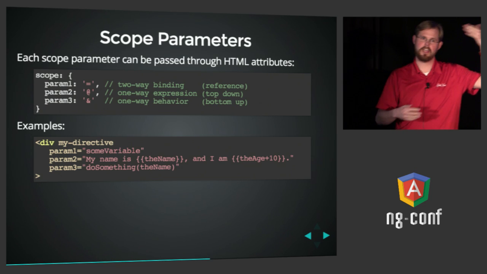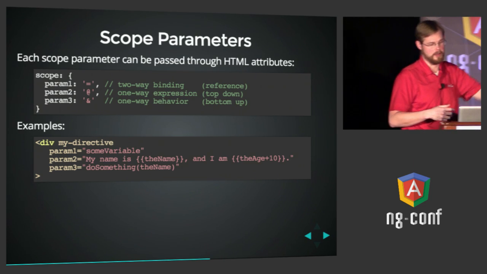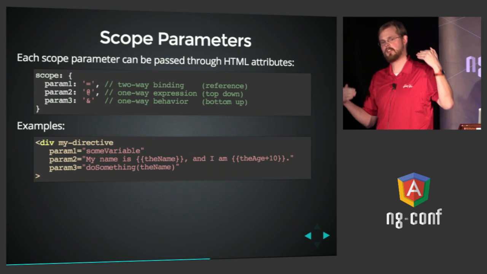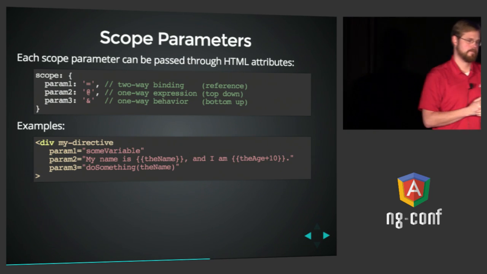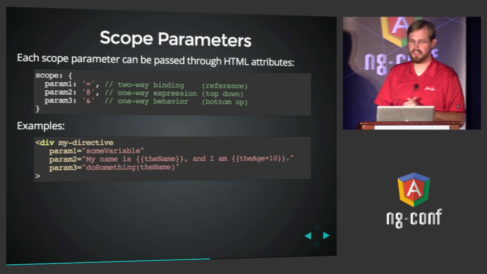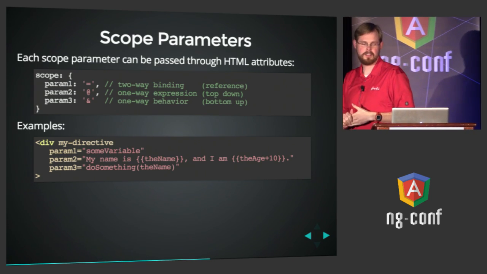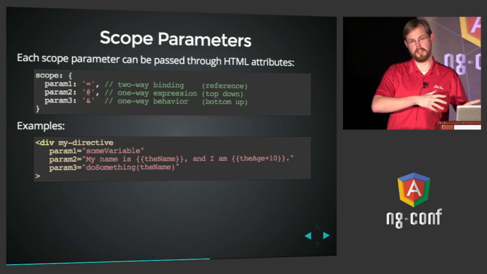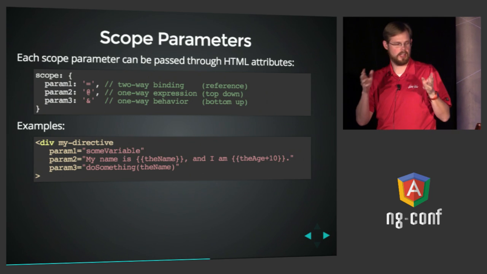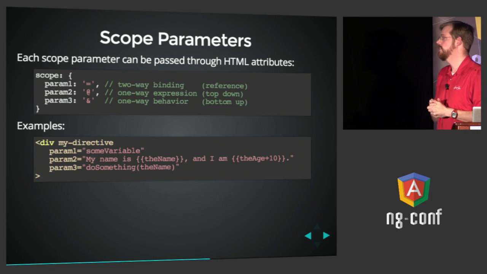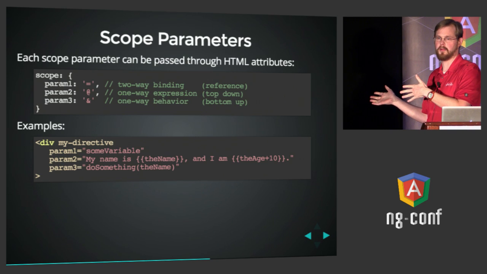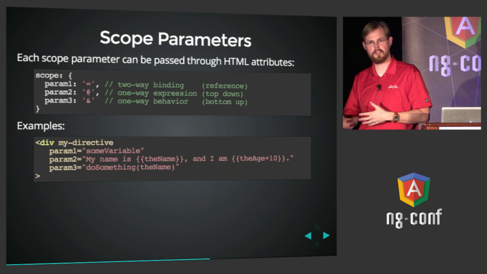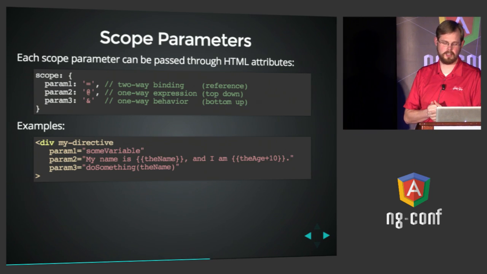So very useful for communicating between your directive and an outside caller who you don't know about. Two-way binding. Sometimes I call this a reference binding because effectively what you're doing is creating a reference to the same value. The other method is to use an @ sign, and I like to call this top-down binding. It's not even really binding, but the idea here is that the caller can specify a string that has interpolatable values inside of it. You see an example down here with param2. This is so that the caller can use its scope variables to pass a string that has dynamic bits in it into the directive, and the directive can display that on the screen. Great for placeholder text, like we were just going to use.